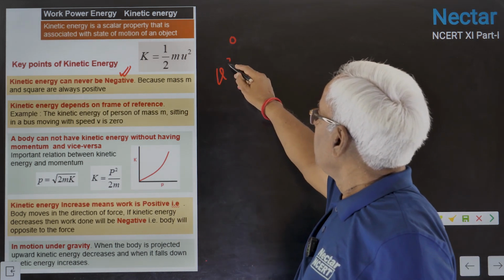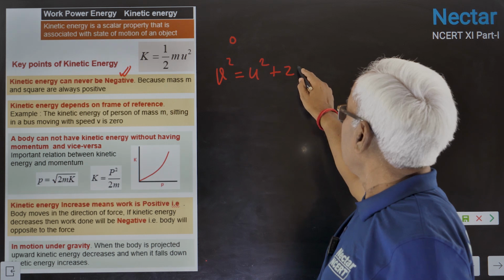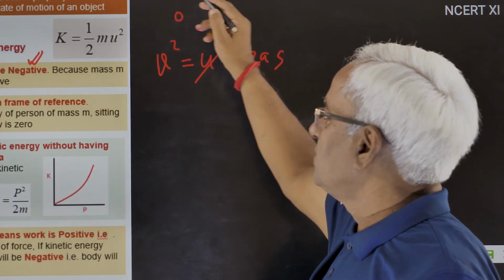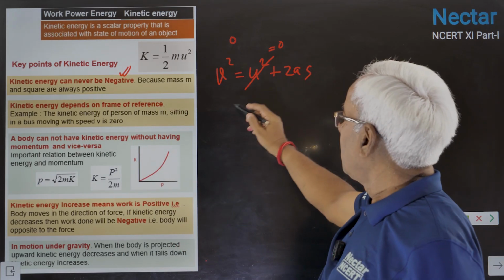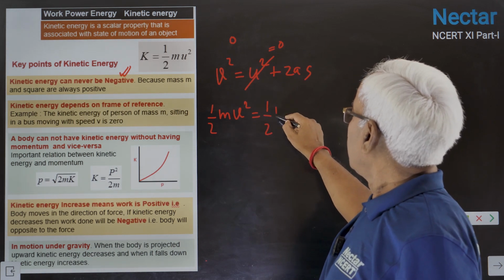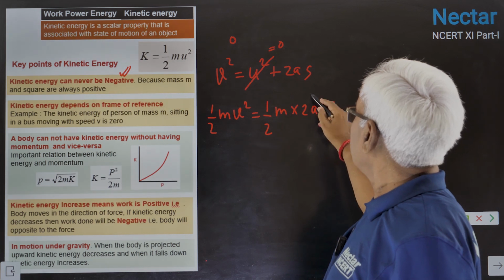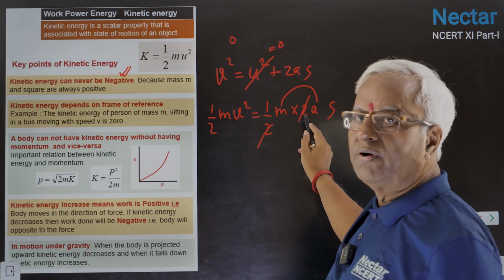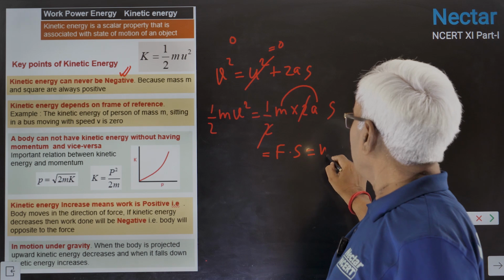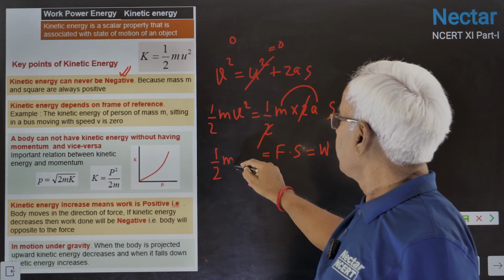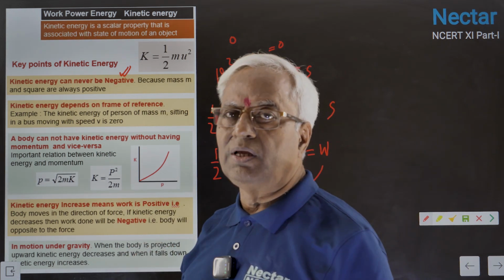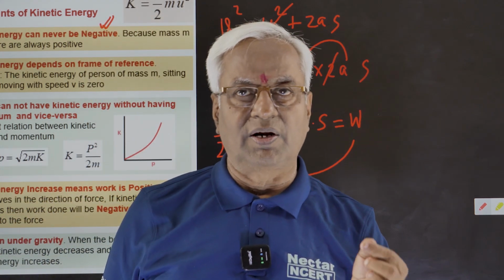You know the third equation, v squared equals u squared plus 2as. Start from rest, so u equals 0, where u is the initial velocity. Multiplied by half m, you will find half mv squared. Here you find half m times 2as. This is F into s, and this product is equal to work, half mv squared. This is the work done in bringing the body from rest to the present state of motion, that is velocity v.